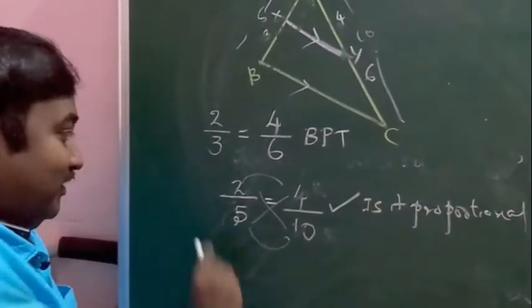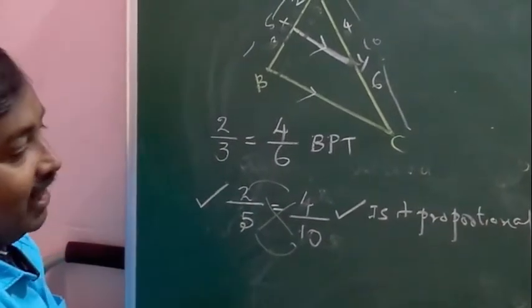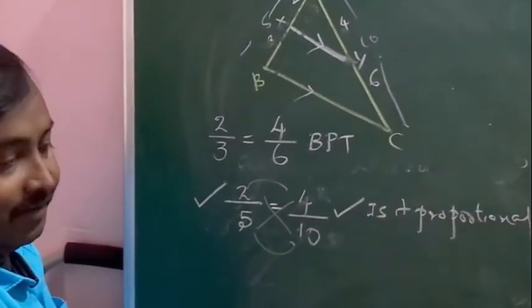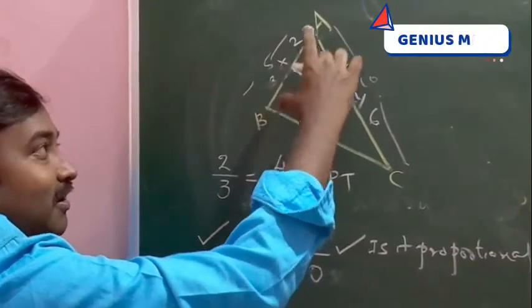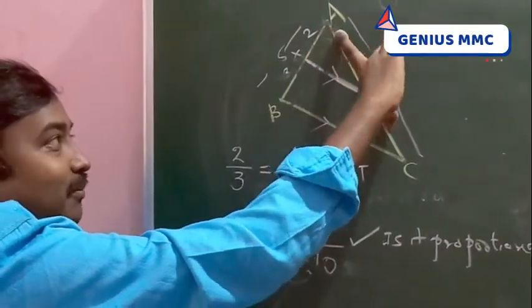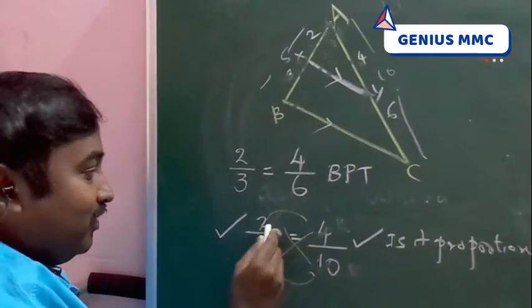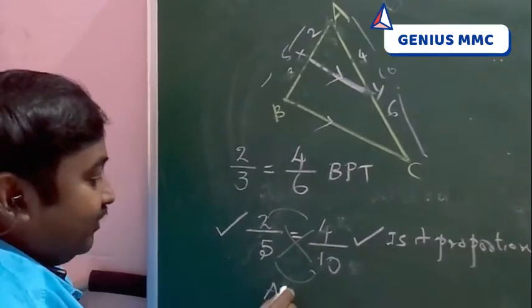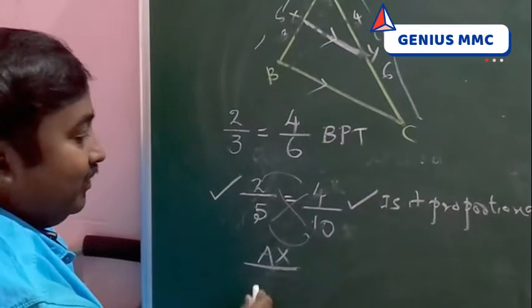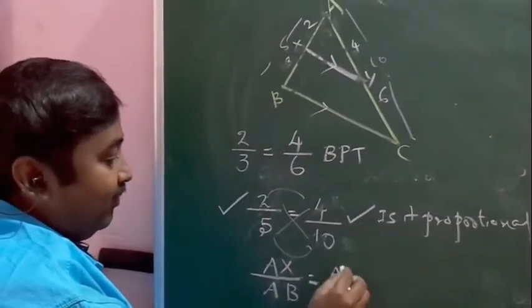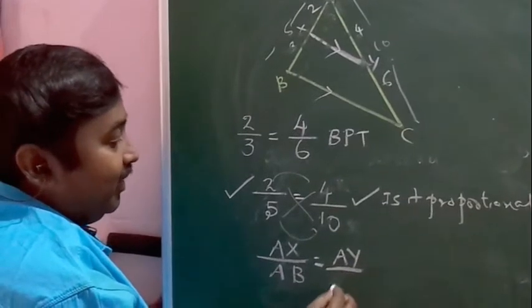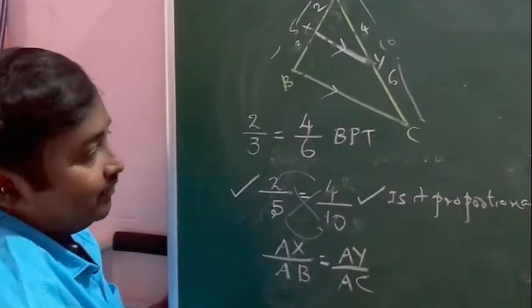That means this also can be written, another way of BPT, taking the smaller side and the bigger part. Here also smaller side and the bigger part. Here 2 is nothing but AX, by the bigger side AB. 4 is AY, divided by 10, which is AC.